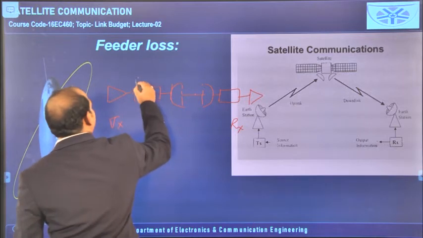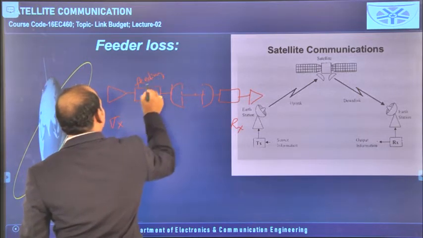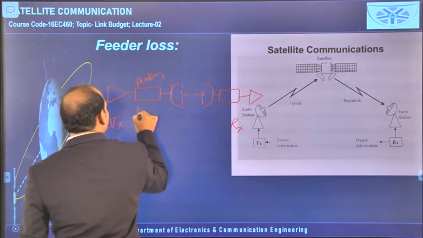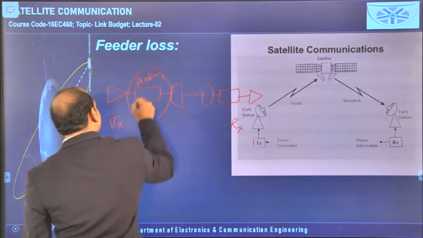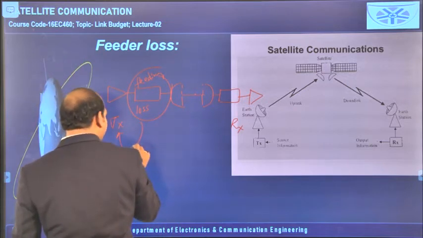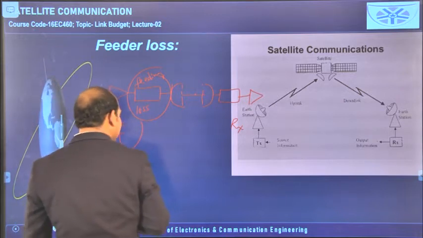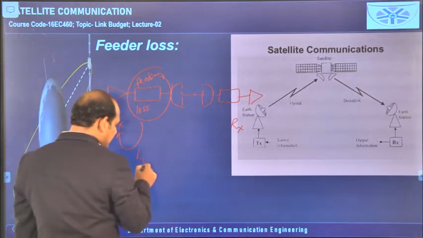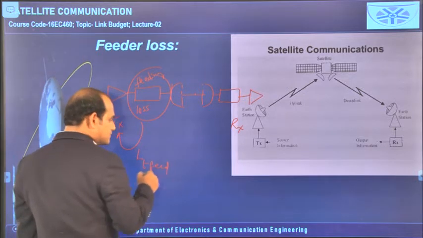So it is a feeder, that means a feeding network is there. In this feeding network also some loss is occurring, and this feeding network is available in the transmitter. Whatever loss is occurring in the feeding network is represented as loss in the transmitter level due to the feeding network.